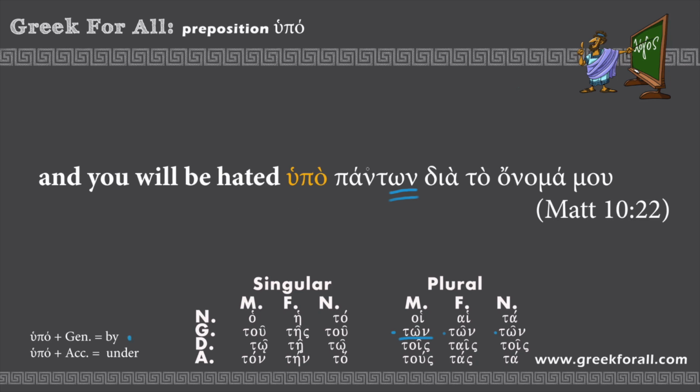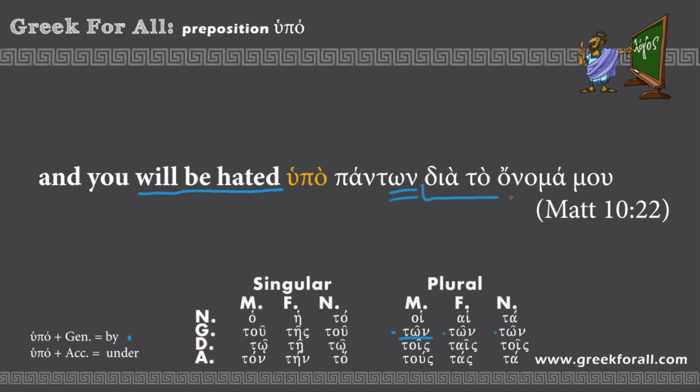So by all people. Again, this construction, hypo plus genitive, indicates that somewhere we have a passive voice, and indeed we have it right here. Will be hated, and you will be hated by all, meaning all people. And now we have another prepositional phrase which we already learned, dia to onoma mu.